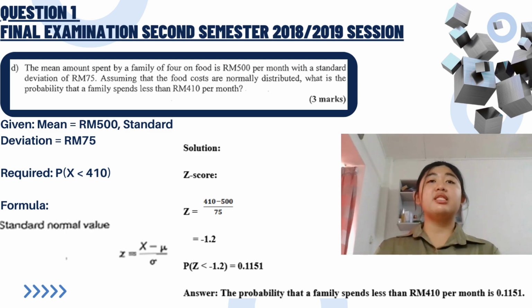This is a normal distribution problem. We first calculate the Z score. Z equals (410 minus 500) divided by 75, equal to negative 1.2. From the standard normal table, P of Z less than negative 1.2 equals 0.1151. So the probability is 11.51%.